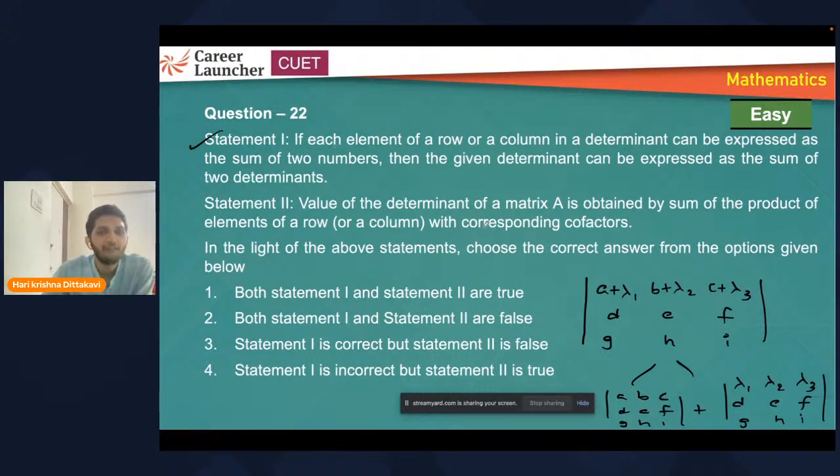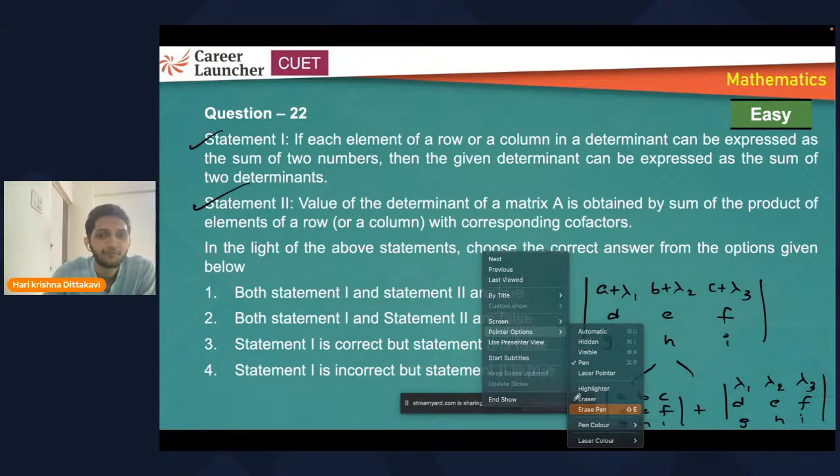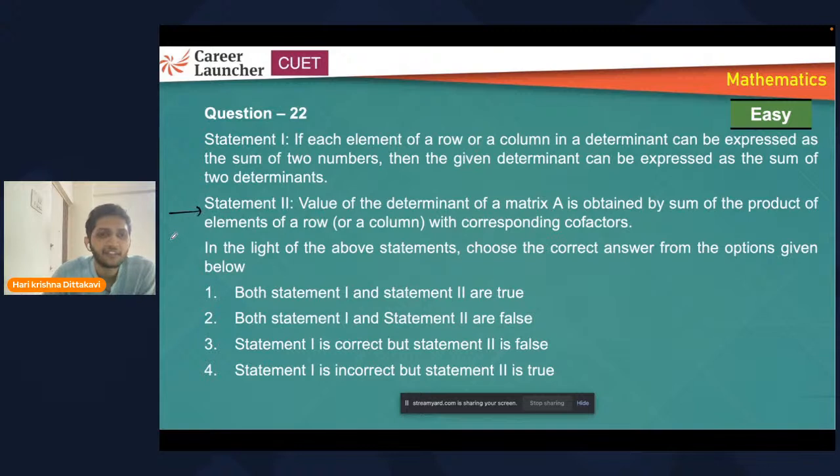Now the second statement: the value of the determinant of a matrix is obtained by the sum of products of elements of any row or column with corresponding cofactors. We have discussed this in class. How many of you remember? If you take any element, suppose A11, A12, A13, I'm not writing the remaining elements. To get the value of this determinant, take A11 and the cofactor of A11.